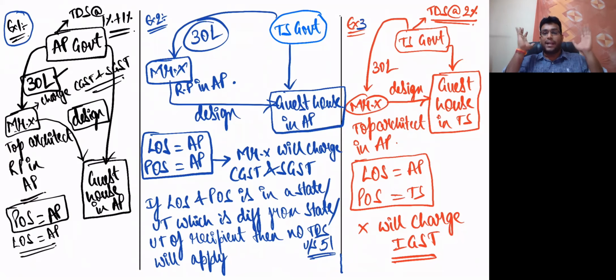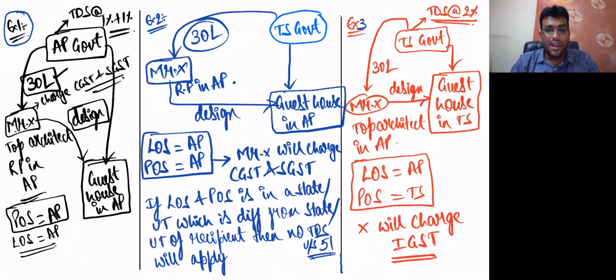I repeat one more time, my dear friends. Sir, if all three are in the same state, TDS will apply. If the location of supplier and place of supply are in different states, then also TDS will apply. TDS will not apply only in one special case, that is location of supplier and place of supply both are in one state and location of recipient is in another state. Only in that special case TDS will not apply, because transfer of TDS from this state to that state is practically difficult. That's where they clearly told in such cases TDS would not apply.